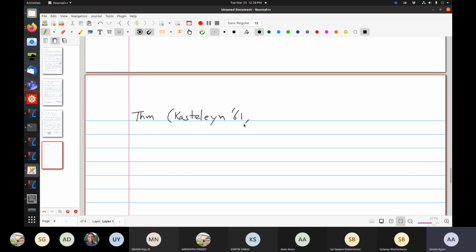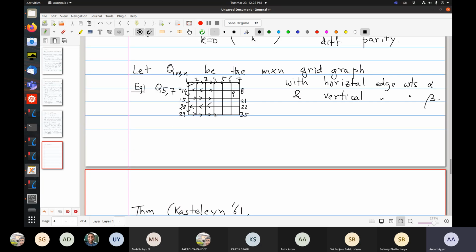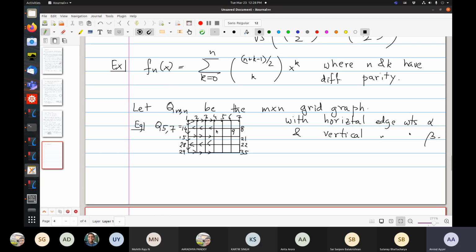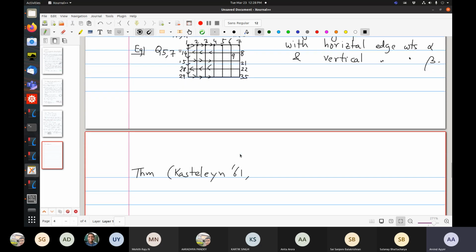This is part of the same paper where he understood how to do this for general planar graphs. And he also generalized it to graphs embedded on the torus, for example. So what you could do is you could take the grid graph and wrap it around in both directions or one direction. So if you do it in one direction, let's say you connect 14 to 8 and 15 to 21 and so on, then you get a graph embedded on a cylinder. And even in that case he understood it.